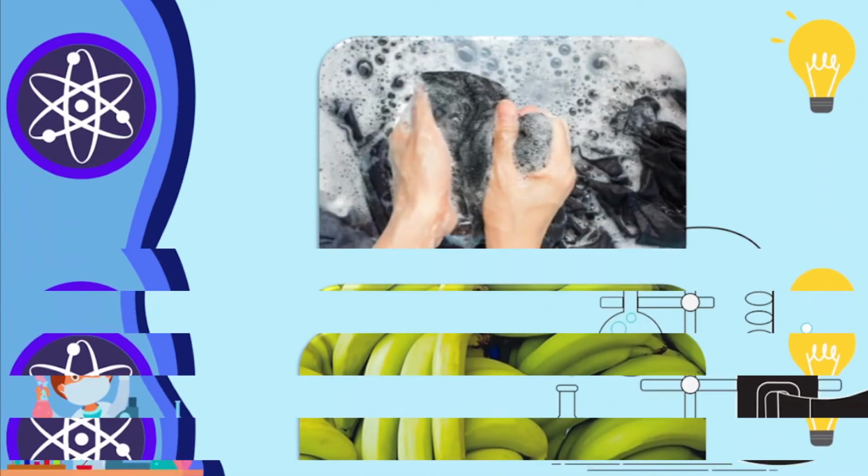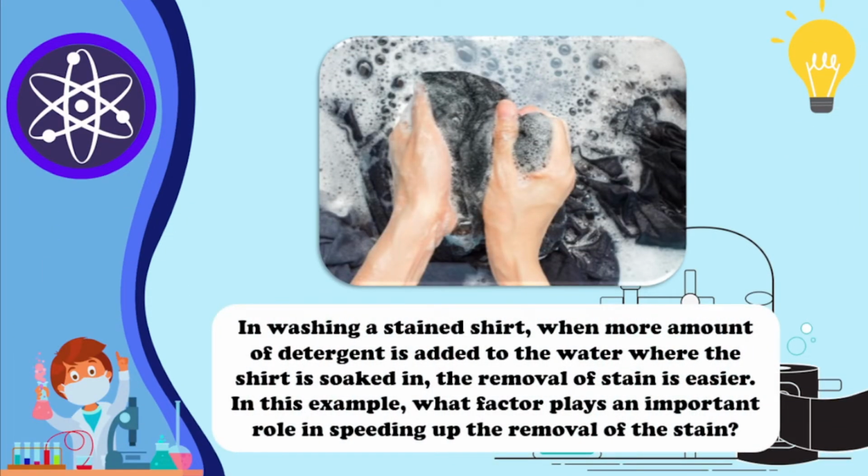like bananas. And for the last image, in washing a stained shirt, when more detergent is added to the water where the shirt is soaked, the removal of stain is easier. In this example, what factor plays an important role in speeding up the removal of the stain? What is your answer? Very good. It is the concentration of reactants. When we add more detergent powder, we are increasing its concentration in the water. And this increase in concentration is the reason why the stain is easier to remove. That's good. Very good, class.